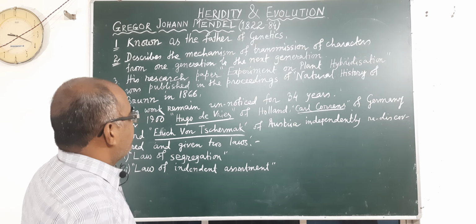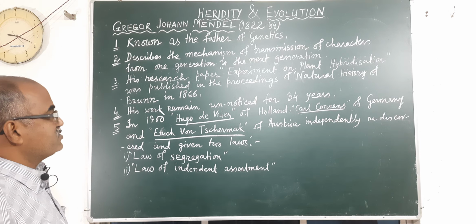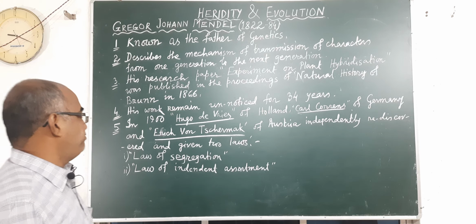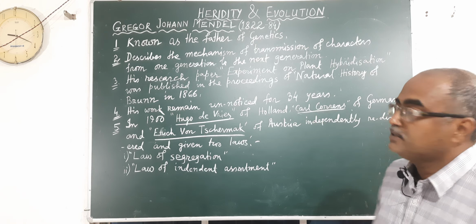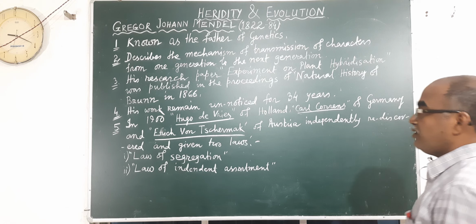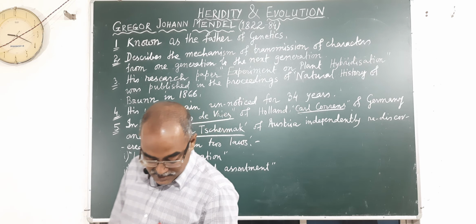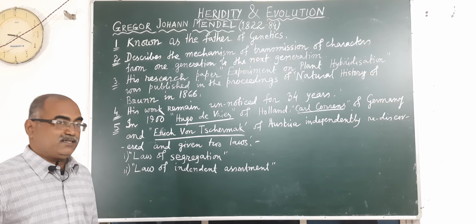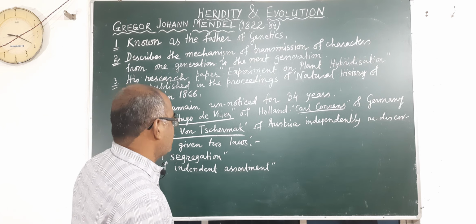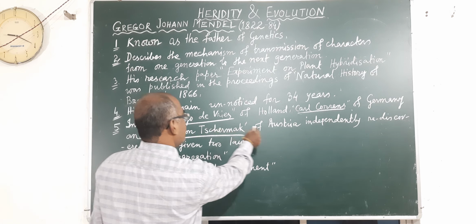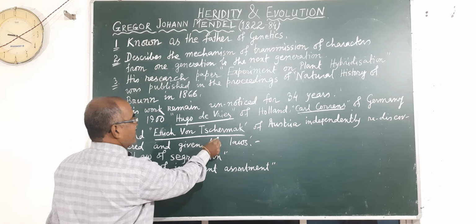His research paper, Experiments on Plant Hybridization, was published in the Proceedings of the Natural History Society of Brno in 1866. But his work remained unnoticed for 34 years. In 1900, three scientists, try to remember the names: De Vries, Correns and Tschermak. Hugo De Vries of Holland, Karl Correns of Germany and Erich von Tschermak